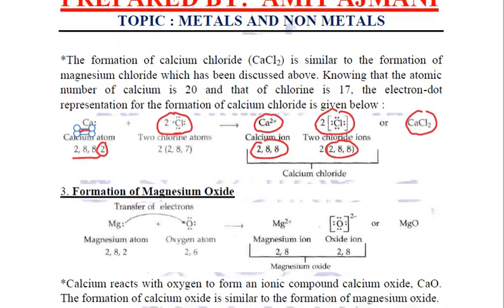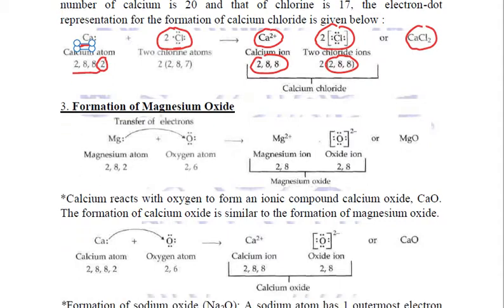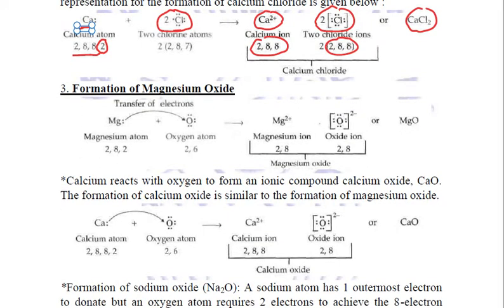Now let us see the formation of magnesium oxide and calcium oxide. In magnesium oxide, we have just discussed that magnesium, atomic number 12, has 2 electrons in the valence shell which it needs to lose in order to become stable. Oxygen, atomic number 8, has electronic configuration 2,6, because of which it requires 2 more electrons in order to become stable. So these 2 electrons will be donated to oxygen.